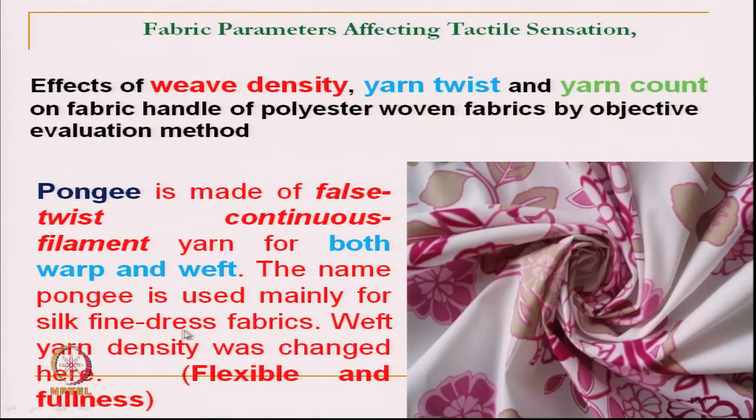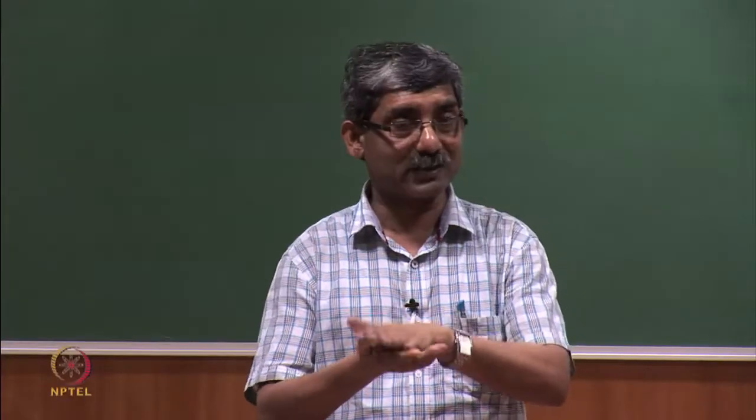The name pongi is used mainly for fine silk fabric, but here it is used for polyester textured fabric to give fullness and flexibility. So, here again weft density was changed. Pongi fabric gives fullness, softness.